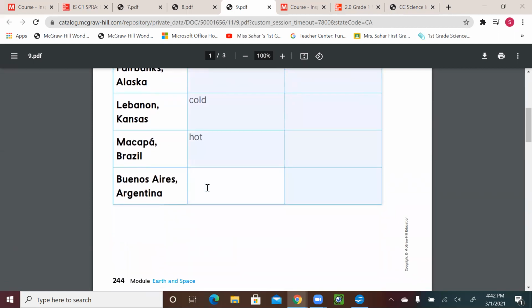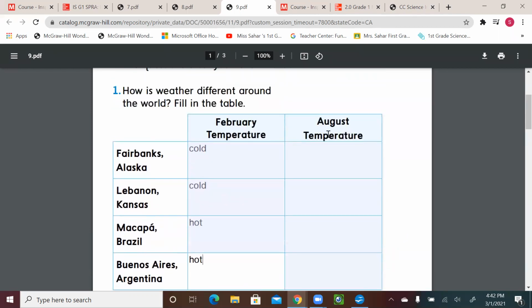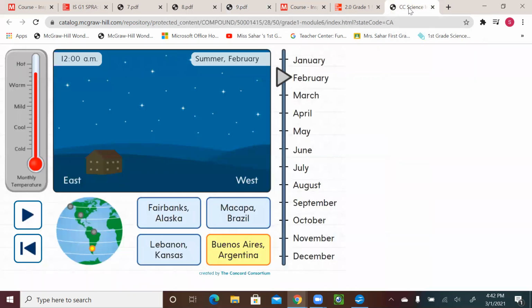And then in Argentina was also hot. That was February, right? Let's go for August, and we do the same. Watch and see the weather. So let's go. So this was February. Let's go for August.